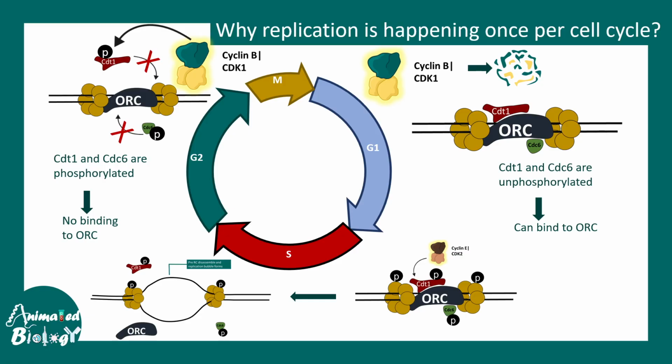So now we understand how selectively these CDT1 or CDC6 helicase loaders can assemble at the G1 phase and can start its job at S phase onset. This ensures replication happens only once in the cell cycle. I hope this concept is clear.